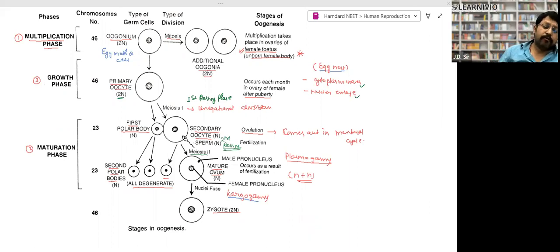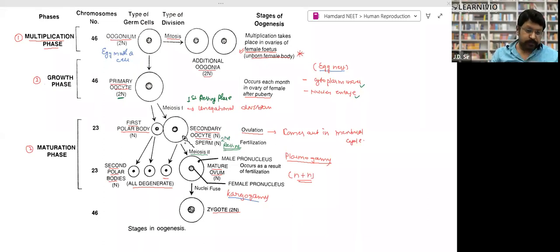When the egg fuses with sperm, right? If the egg fuses with sperm, then it will undergo secondary meiosis. Else, it will not undergo secondary meiosis. Secondary meiosis is a question that has been asked many times. I have seen this question many times: when does the second meiosis take place? Meiosis II will take place when the fusion of sperm takes place.